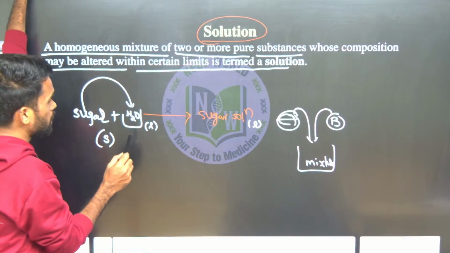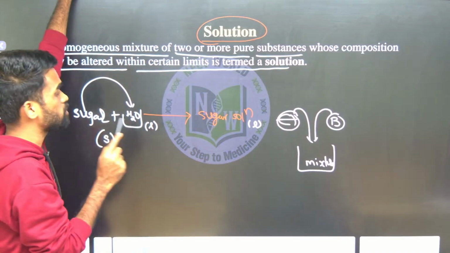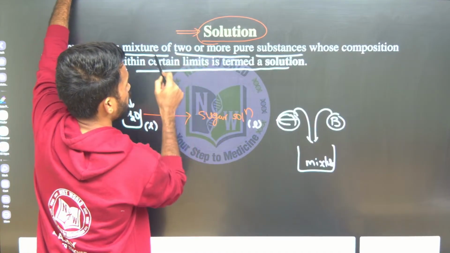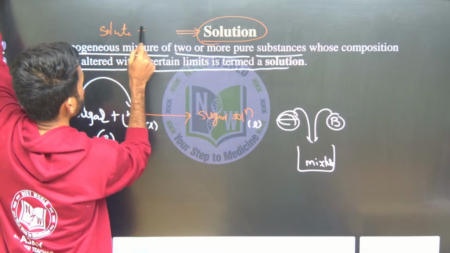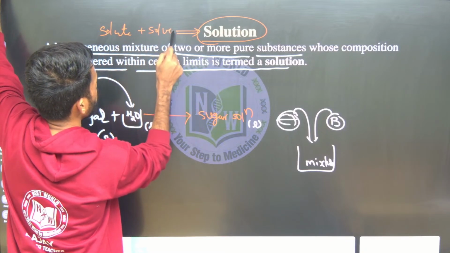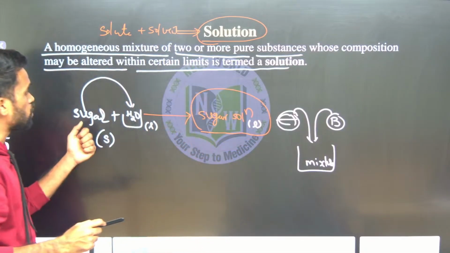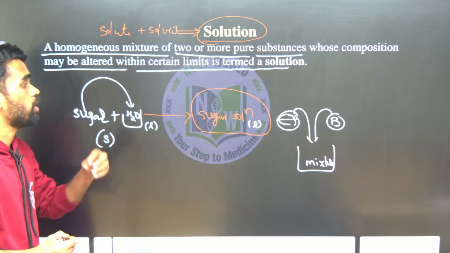Now, in solution there are 2 parts, one is solute, another one is solvent. In order to make solution we require 2 parts, solute and solvent. Here I am giving you sugar solution; identify which is solute and which is solvent. How can we identify?